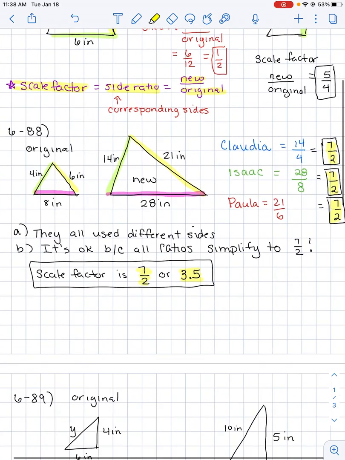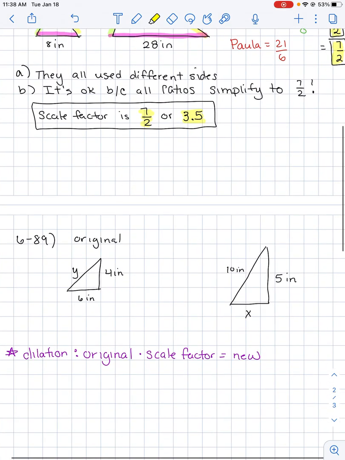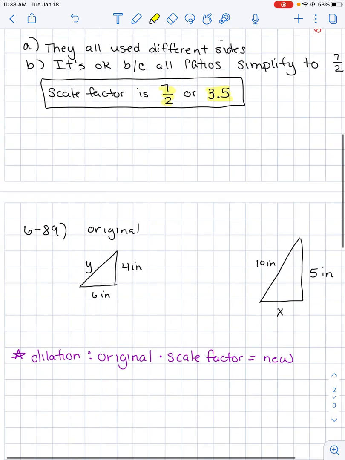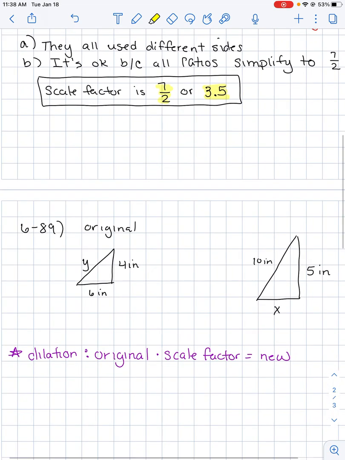Okay, we're going to move on to 6-89. Now 6-89 references the two triangles that we were looking at in 6-86 part B. Alex has found a little bit more information about these two triangles.